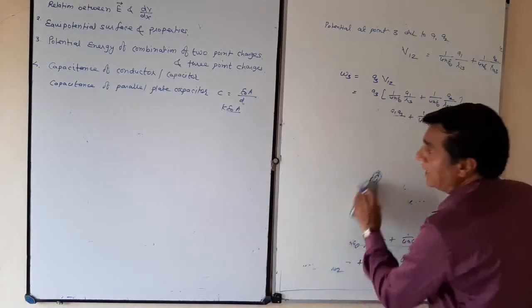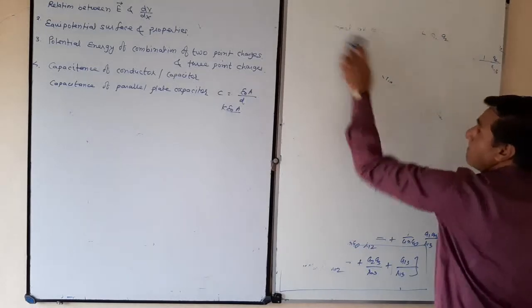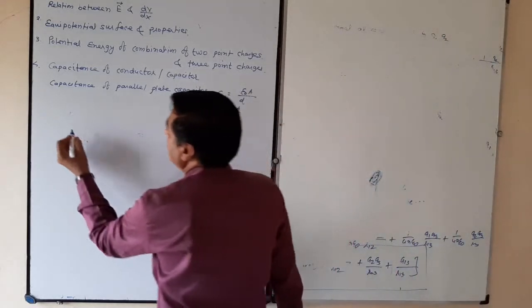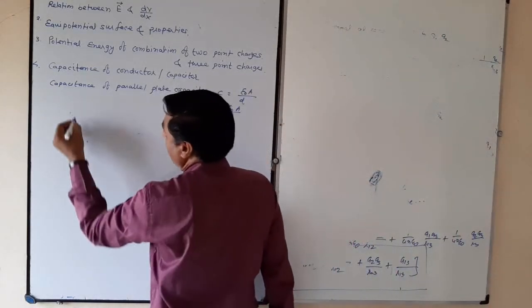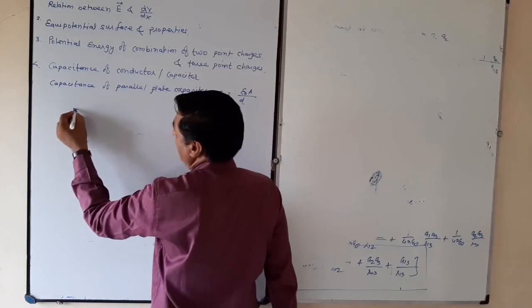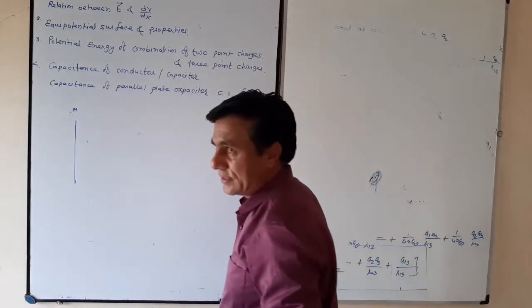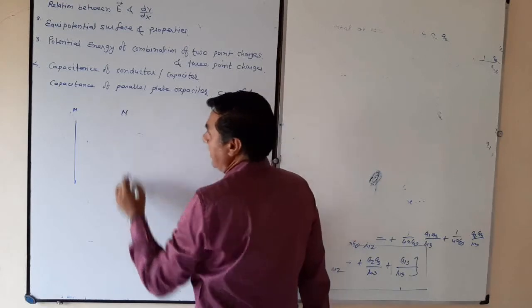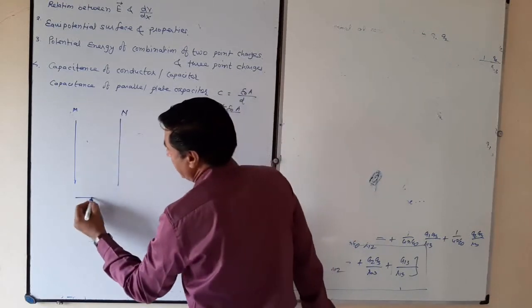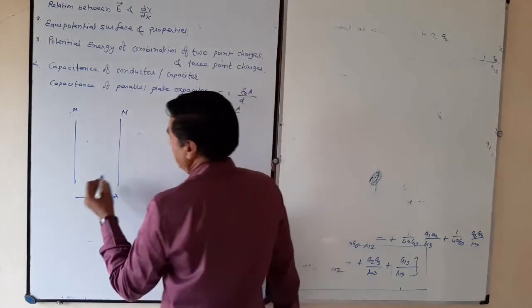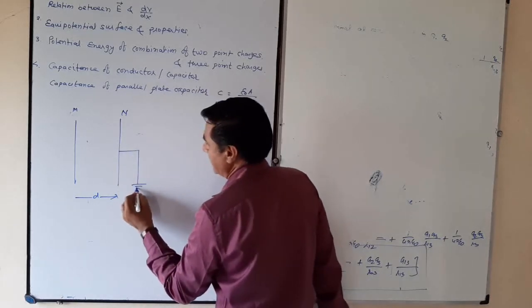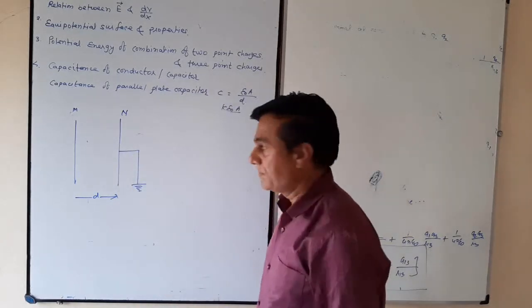Now lastly, the calculation of C for a parallel plate capacitor. Suppose it is plate M, it is plate N, both are separated by distance D, and plate N is grounded.